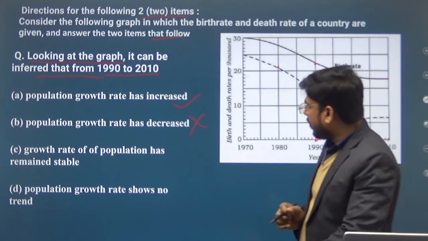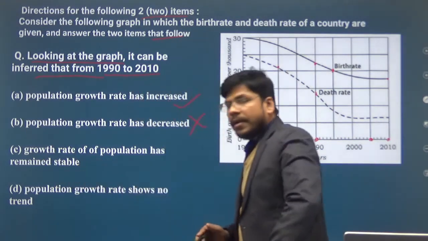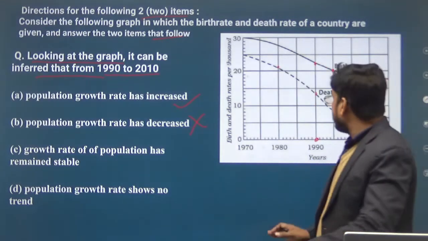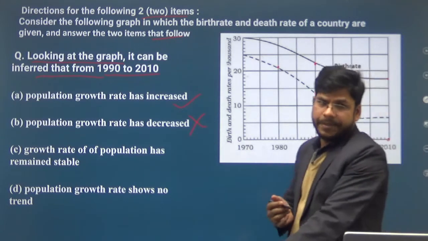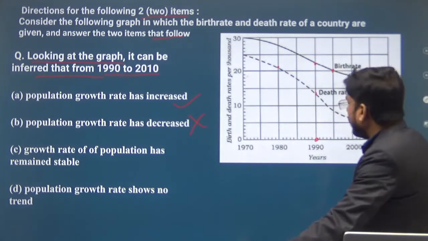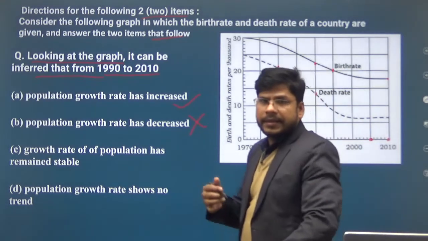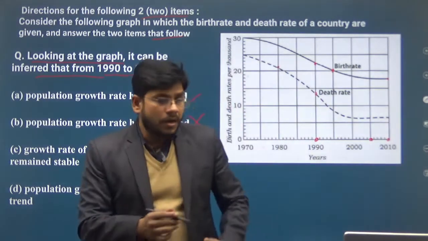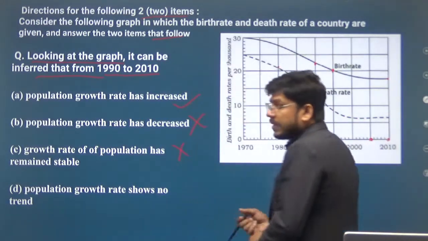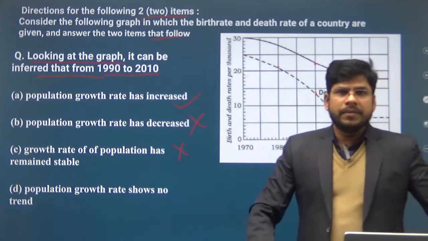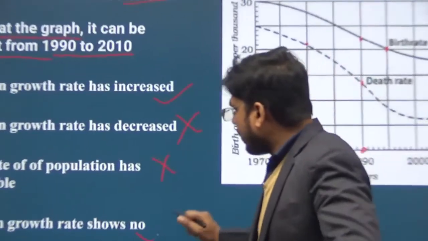Now we are moving to option C. Growth rate of population has remained stable. We cannot say that on the basis of this graph either, because the birth rate is decreasing and the death rate is also decreasing, but not at the same pace. So this is also a wrong statement. So we are left with only one option, and that is D. So D will be the right answer.